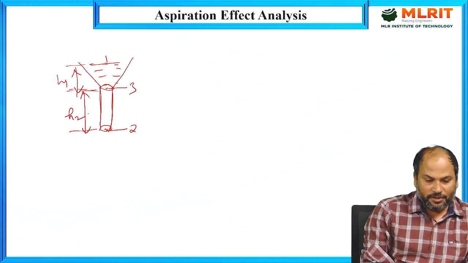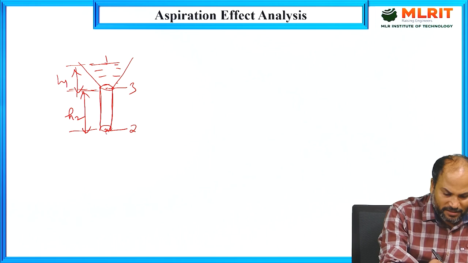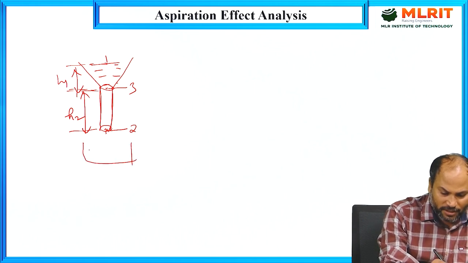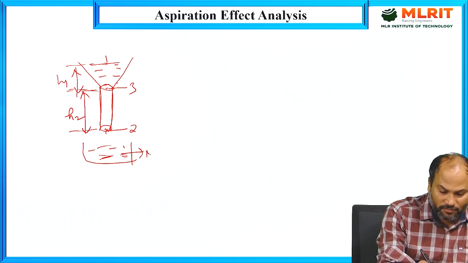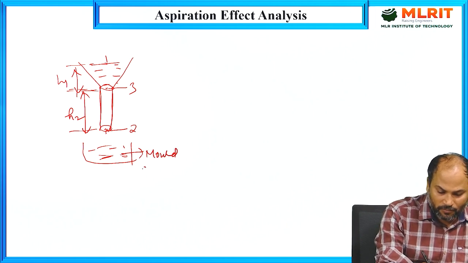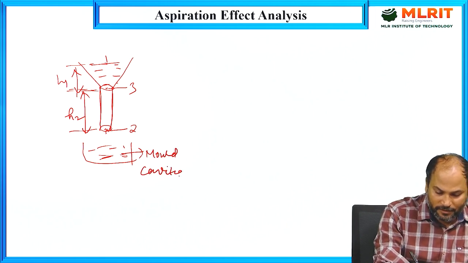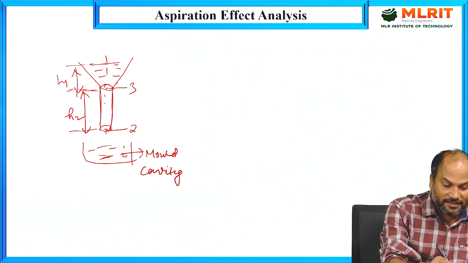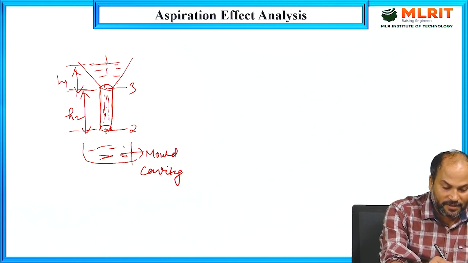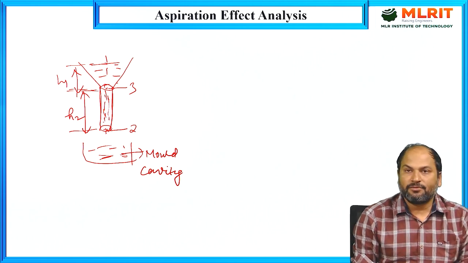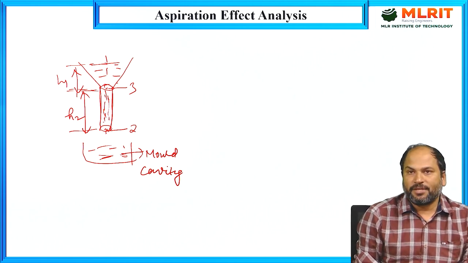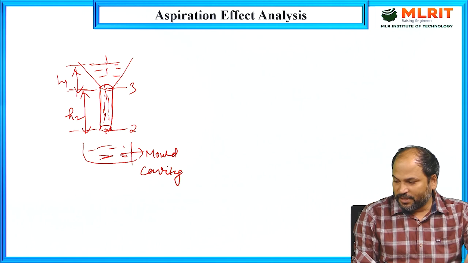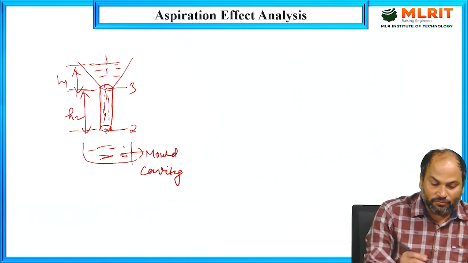Okay, so if this is the pouring basin, finally this molten metal will of course reach the mold cavity. Suppose this is the mold cavity. So this molten metal is going inside. Why are we drawing this? We simply want to see what the meaning of negative pressure is there. So suppose molten metal is poured into this sprue and finally reaches the mold cavity.